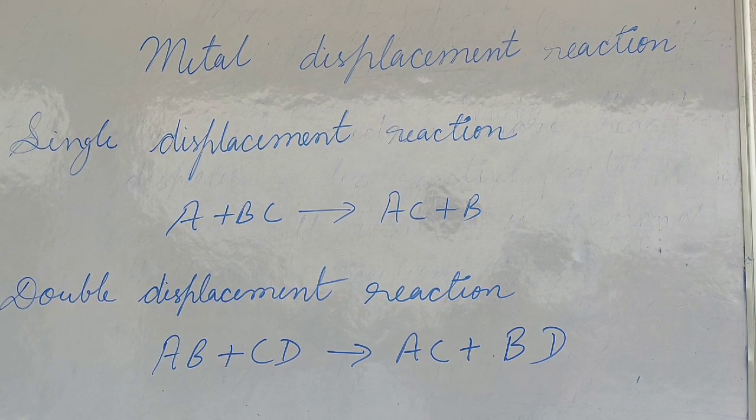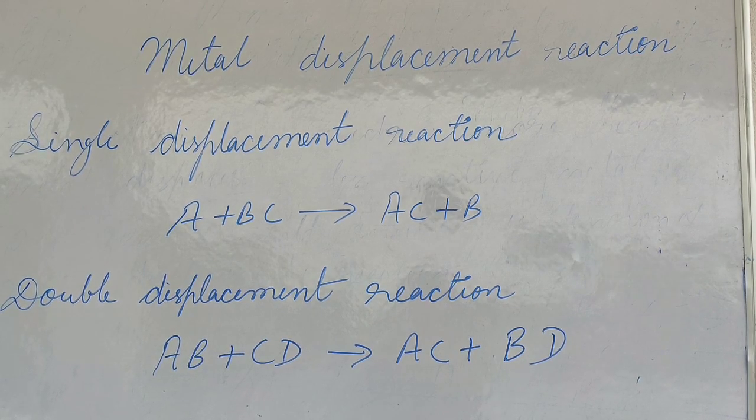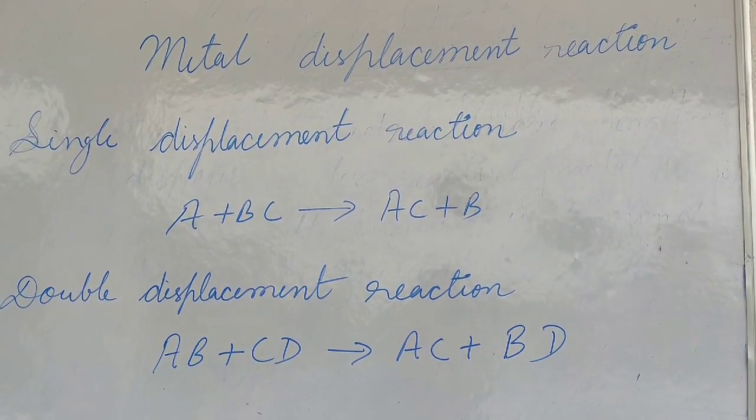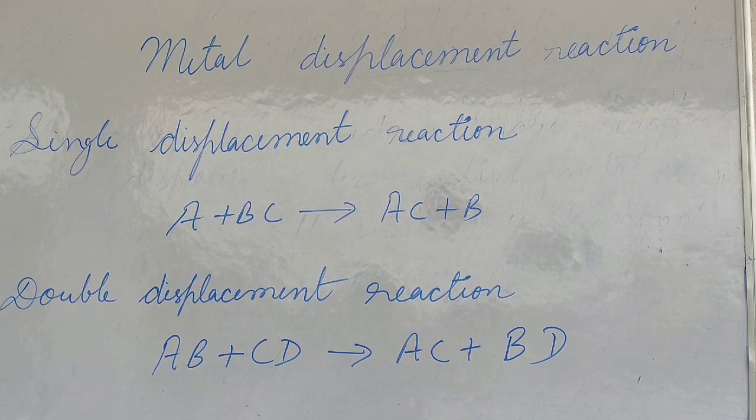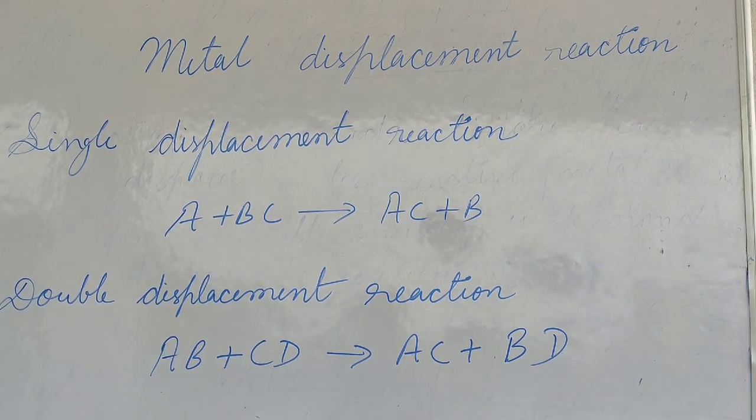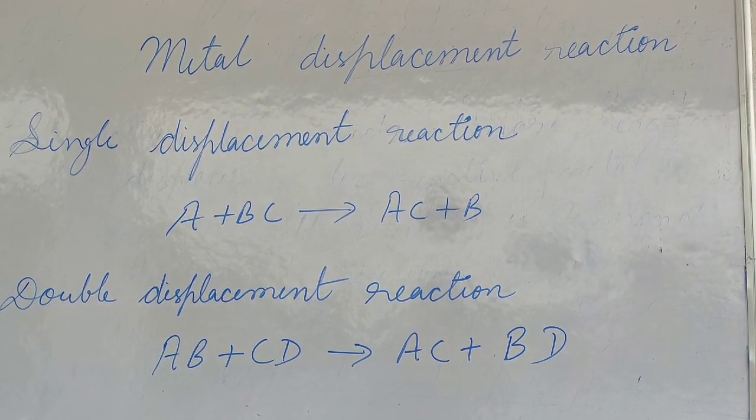So during single displacement, A plus BC gives AC plus B, meaning after the reaction it produces AC. And during double displacement reaction, displacement of both the reactants, meaning in AB and in CD, in both the metals, displacement goes on and it produces AC plus BD.